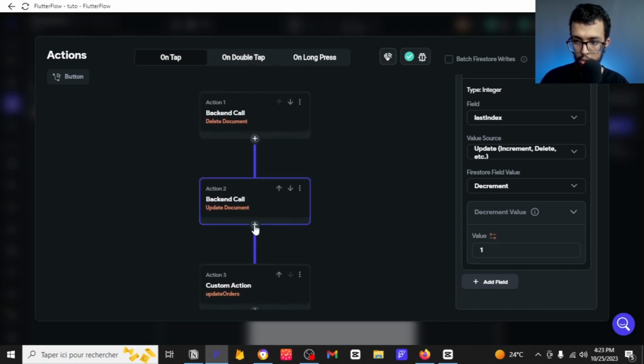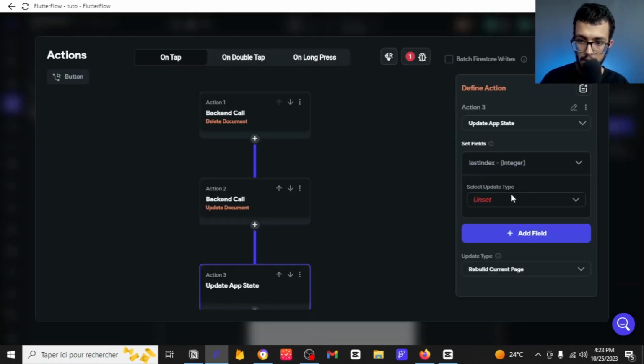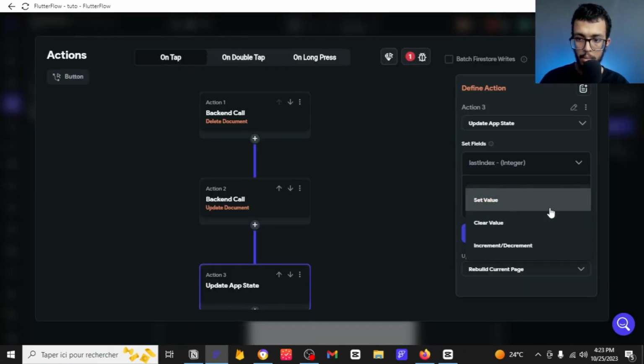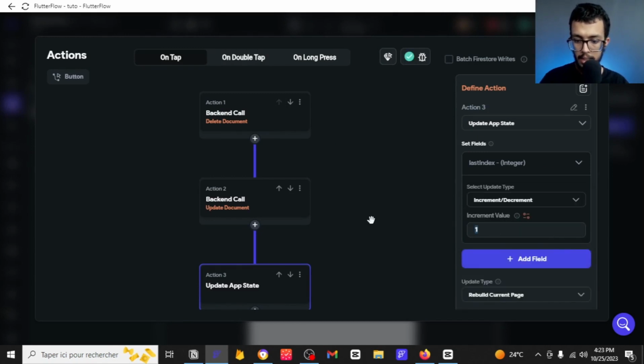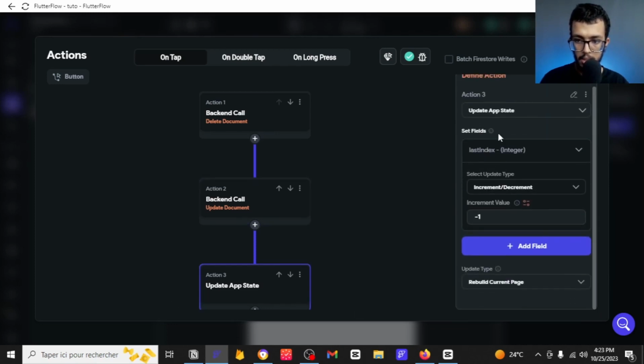So we are going to actually add the same action, update document and last index. This time we are going to decrement it, because we are deleting something, so we want to decrement it by -1. Because here we are decrementing, that's why we are going to be decrementing here as well.